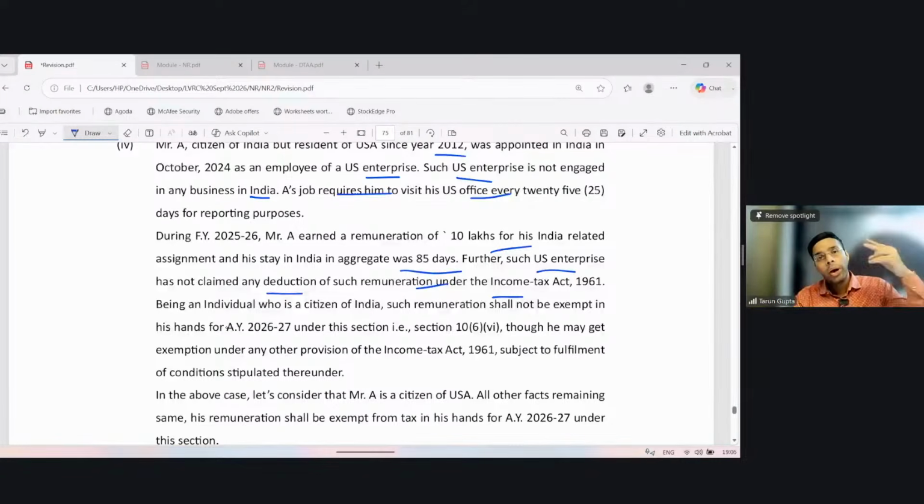So, regarding what indication they are giving, they are satisfying all the conditions of such section. Right? Now, the answer is: being an individual citizen of India, such remuneration shall not be exempt because you are a citizen of India.